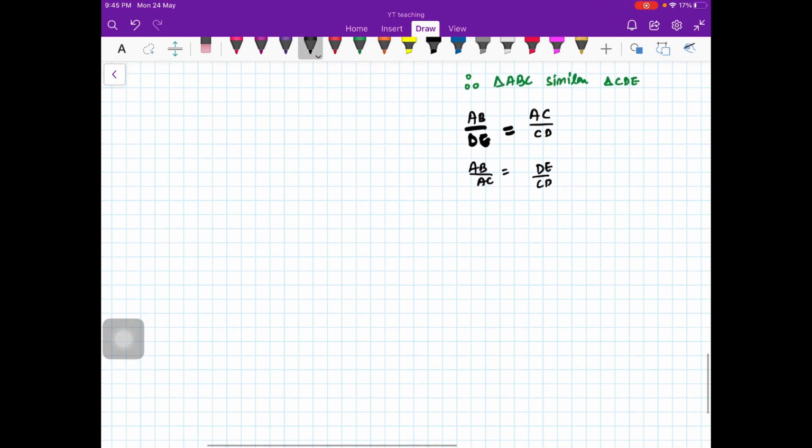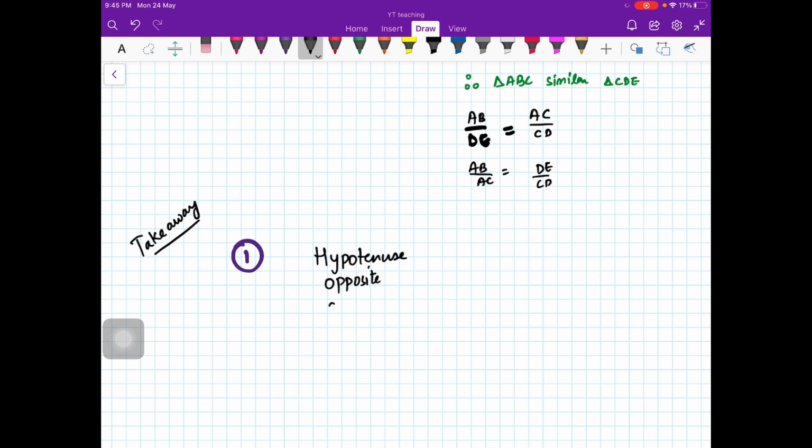Okay students, let me tell you the takeaway from this video. First of all, you should know what is hypotenuse, what is opposite side and what is adjacent side, and then you should know SOH CAH TOA.